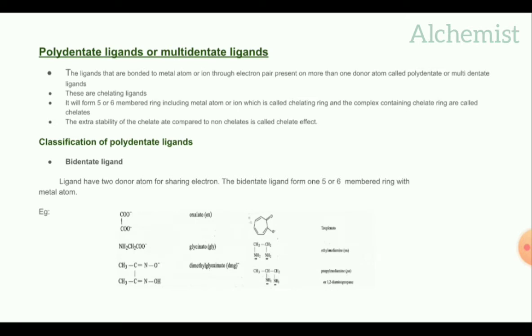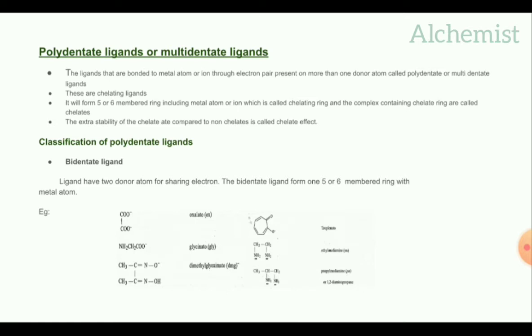COO minus, COO minus, oxalato, shortly ox. NH2 CH2 COO minus, glycinato.